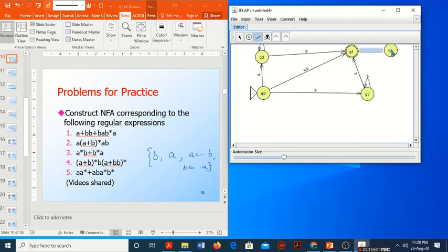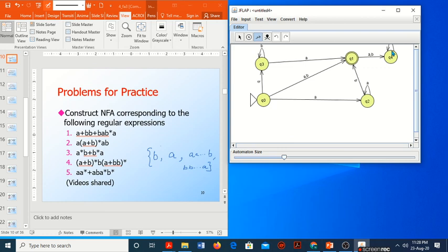So from Q1, if it reads A or B, then the machine reaches the sink state. Of course, the sink state will not go back to the final state. Therefore, we have a self loop for other possibilities. So this is an NFA that accepts A star B or B star A.